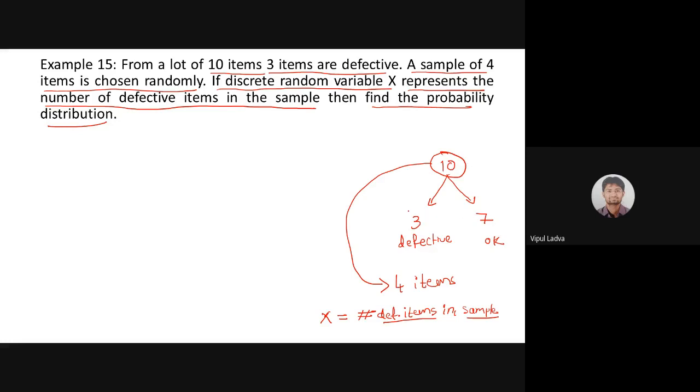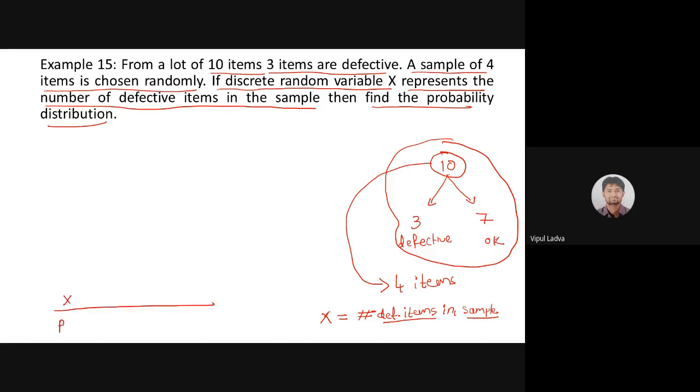Out of that 10, 3 are defective, 7 are tested okay. And now from this particular lot, I'm supposed to draw a sample of 4 items. I'm choosing 4 items randomly, and I'm defining my random variable in such a way that x is the number of defective items in the sample. And now I need the probability distribution for that random variable x.